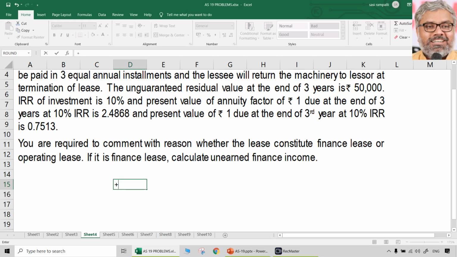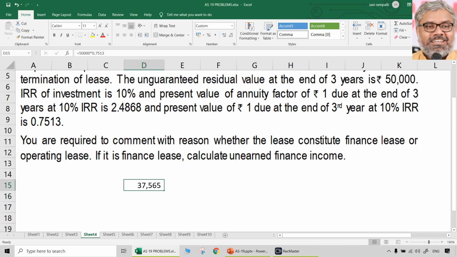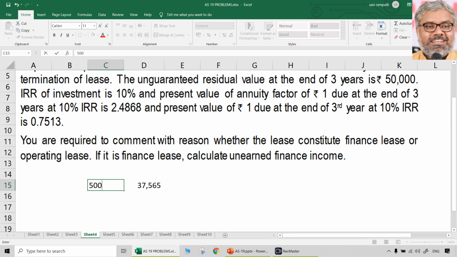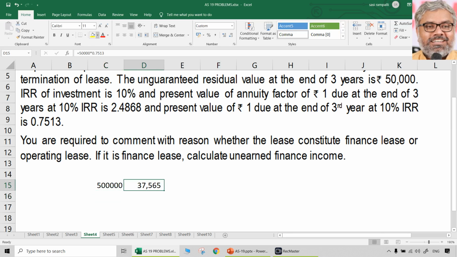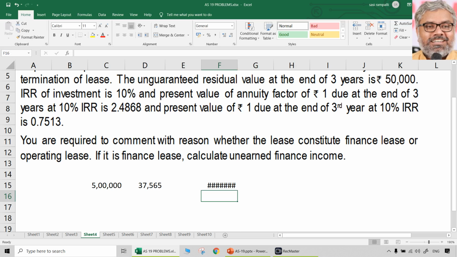For that purpose, first we should know what is the present value of this unguaranteed residual value at the end of 3rd year. That is 50,000 into 0.7513. That lessee has nothing to do. He will not pay that. 37,565 rupees. But how much the lessee will pay? Present value of the amounts that the lessee will pay will be how much? That will be 5 lakhs minus of this 37,565. This much should be covered by the lease rentals. Means what? This should be the present value of the lease rentals.